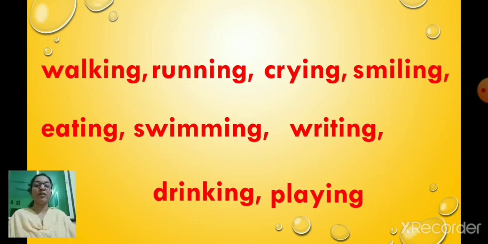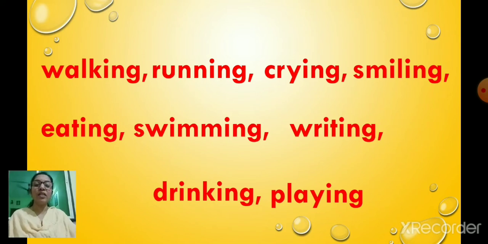Okay. So, what do these words tell us? Walking, running, crying, smiling, eating, swimming, writing, drinking, playing. What do these words tell us? Yes, they tell us what action the person is doing.